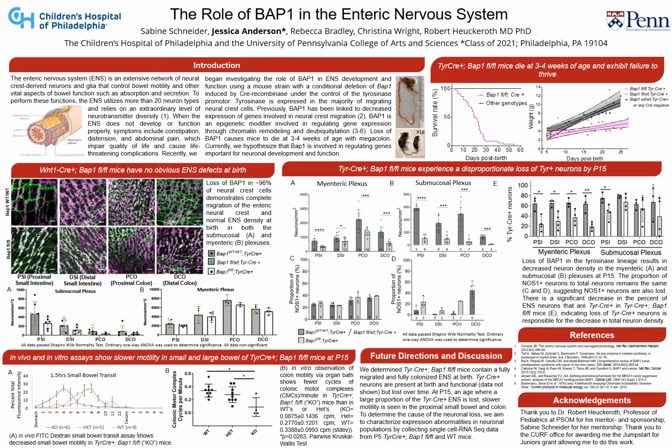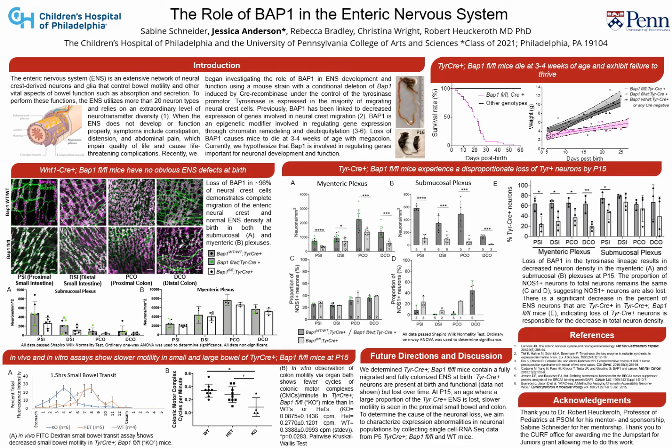Thank you for visiting my poster on the role of BAP1 in the enteric nervous system. So the first question you probably have is, what is the enteric nervous system? The enteric nervous system, or ENS, is the extensive network of neural crest-derived neurons and glia found in the bowel, controlling bowel motility. The second question you probably have is, what is BAP1?